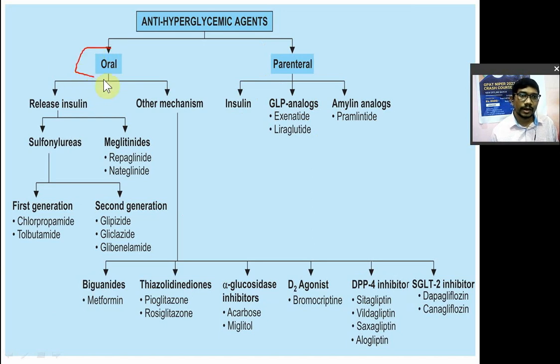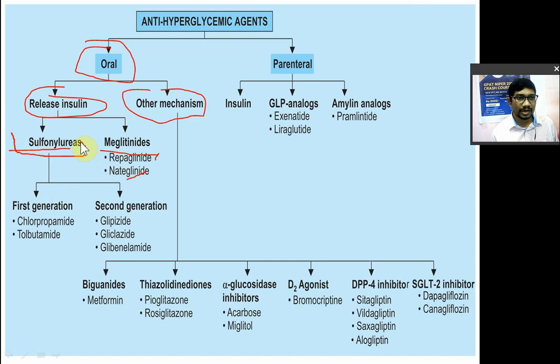Okay, now oral hypoglycemic drugs, they are classified into two. First one is the insulin secretagogues, those drugs which stimulate insulin release from the beta cells of the pancreas, and the second one is the drugs acting via other mechanisms. In that, two or four come. First we will see the drugs which release insulin. In that also you have two classes, sulfonylureas and meglitinides. In meglitinides come repaglinide and nateglinide, and sulfonylureas was the first drug which was tested as an oral hypoglycemic drug. Later the meglitinides and others came.